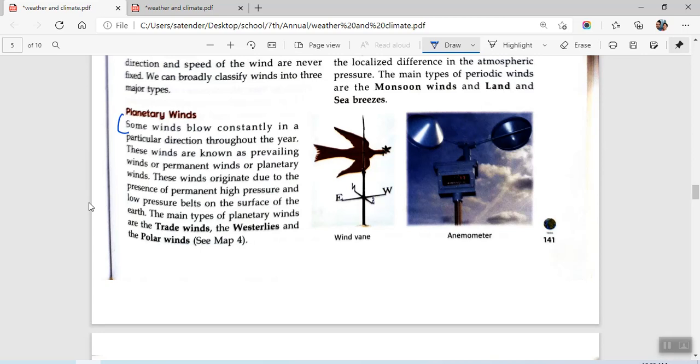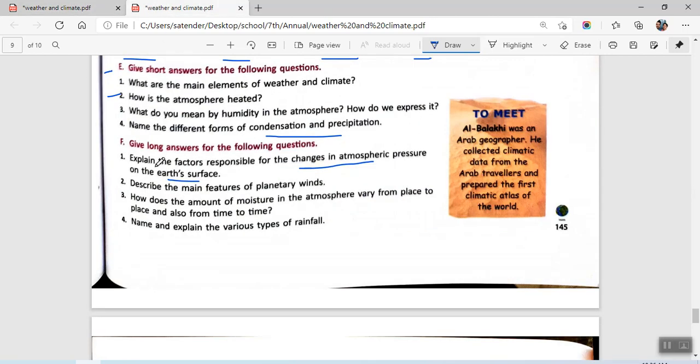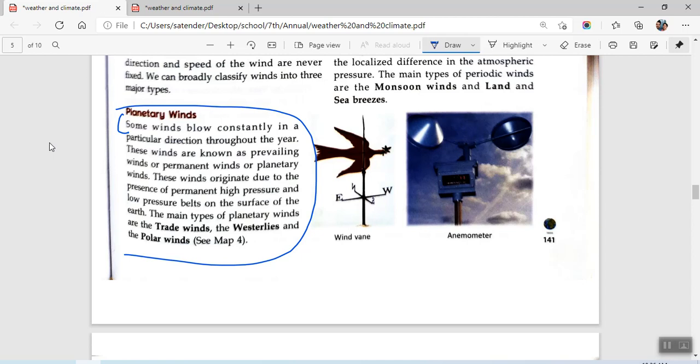Some winds blow constantly, particularly those known as prevailing winds. These winds originate due to the presence of permanent high pressure, and these are the things. So you will be writing "Some winds blow constantly, particularly..." and this complete paragraph as part of this answer. This is our answer related to F2. So I'll just write F2 here.